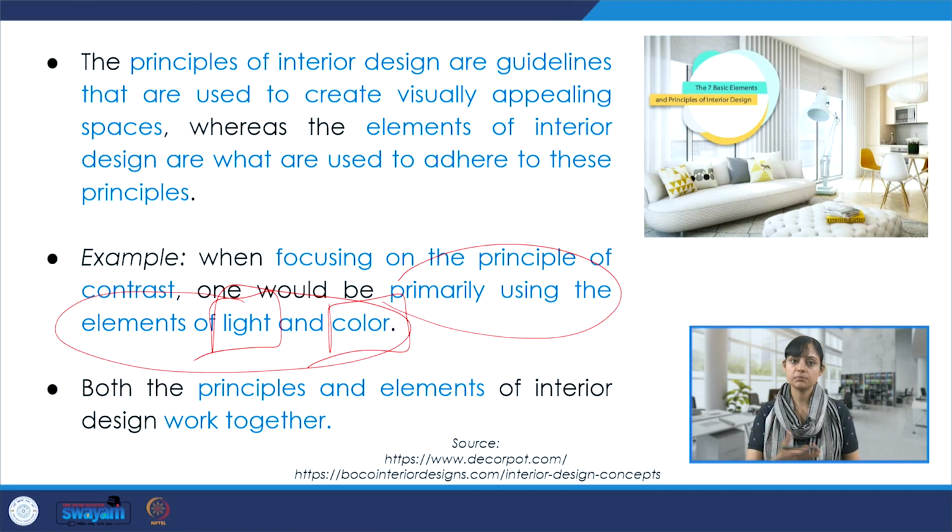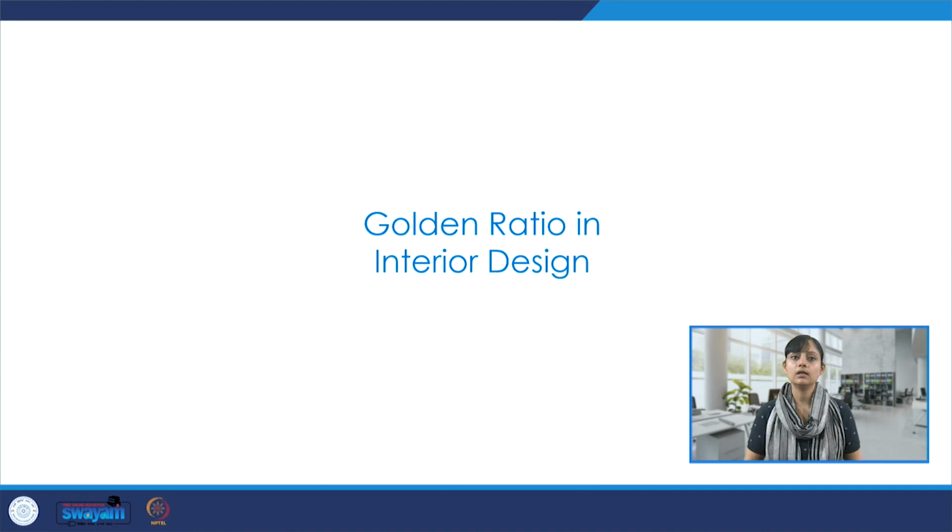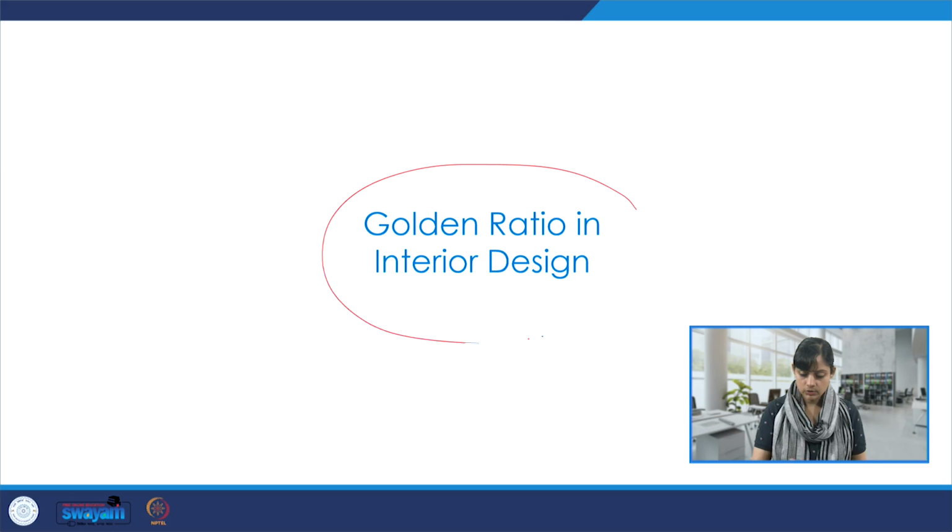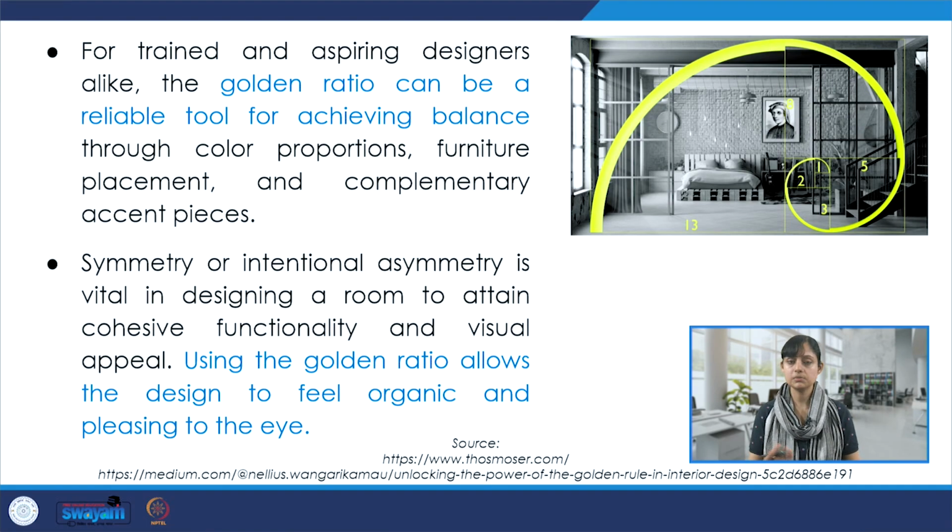So these elements and principles, when they are put together, they work wonders for interior design projects. Now, there's the golden ratio within interior design, and it's quite interesting and important to understand how this ratio helps in interior design projects. I have put just the overview and very important basic rules because this itself could be a very, very crucial and large discussion. So, the golden ratio actually can be a very reliable tool for achieving balance.